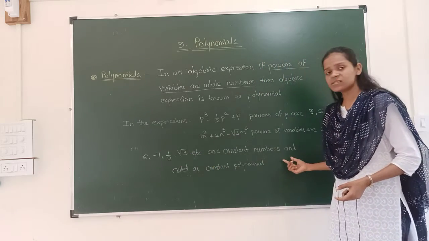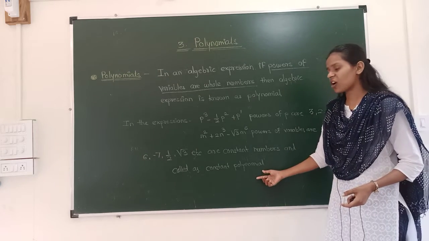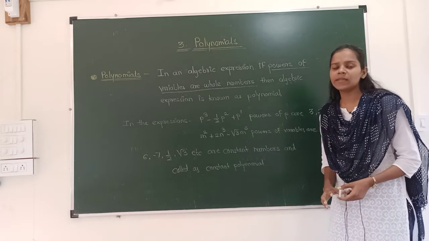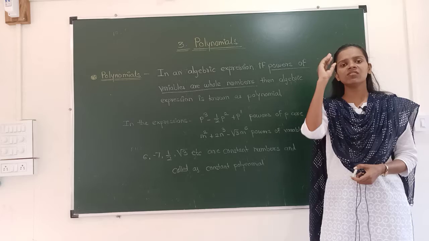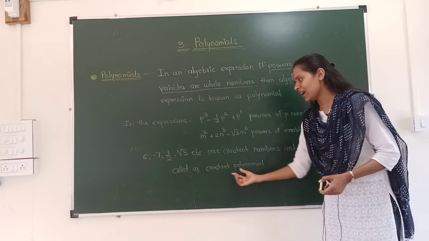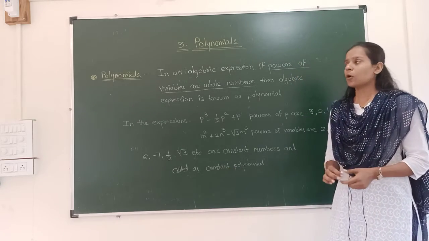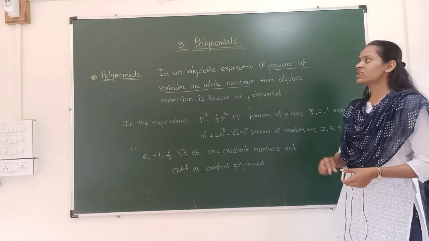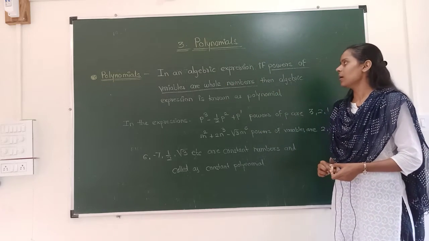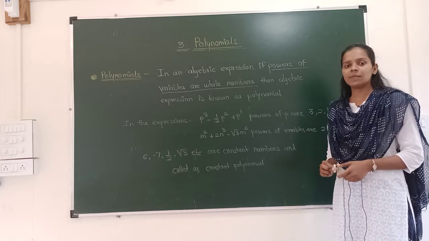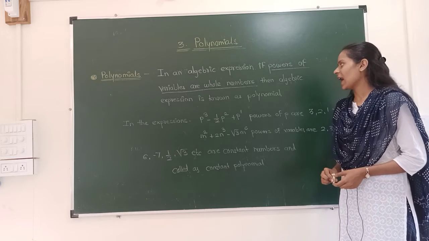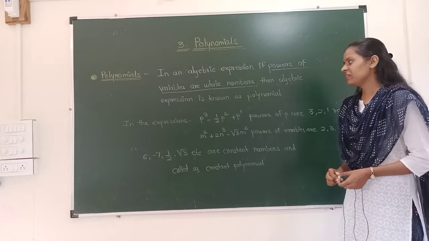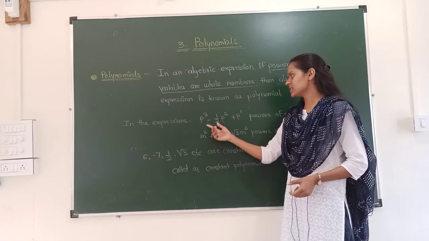Why? These are constant numbers and this is called constant polynomials. So today we have seen what is meant by polynomials and constant polynomials. What is a polynomial? In an algebraic expression, if the powers of variables are whole numbers, then the algebraic expression is known as a polynomial. We have seen two examples.